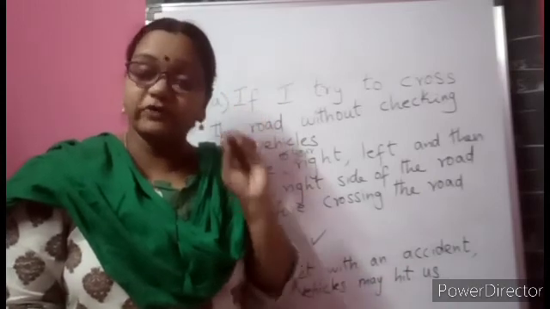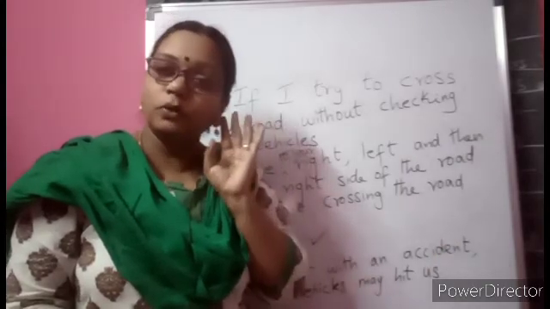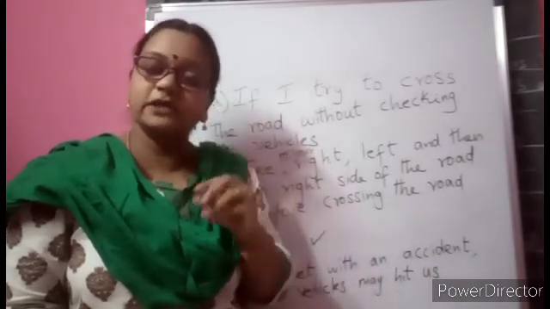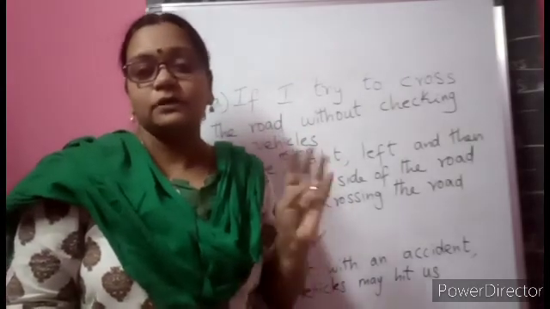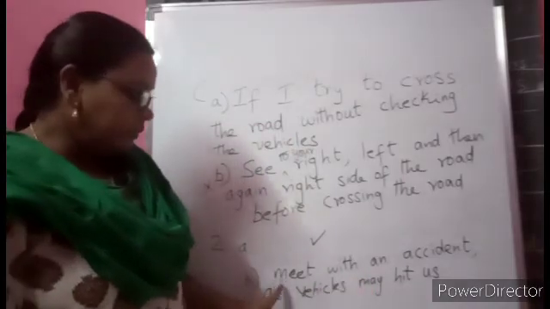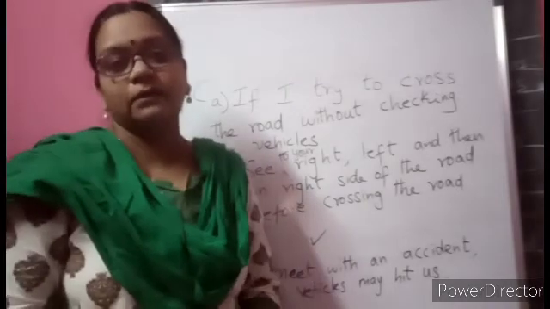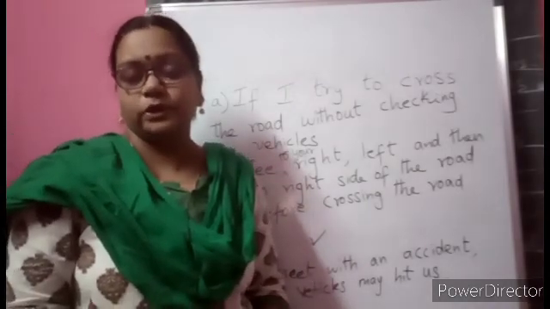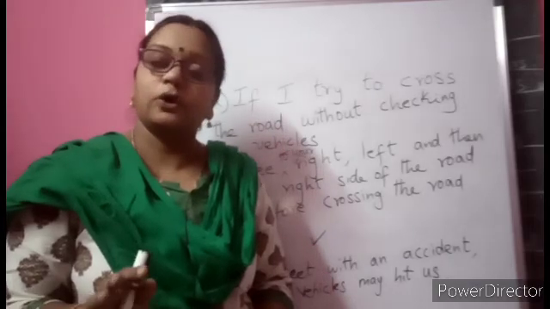When you know that, first we should know the traffic rules, then only we should go on the road for riding a bicycle. Before riding a bicycle, we have to learn the rules, then only can we start riding, so that we can be safe. If you are not following them, you and your friend could meet with an accident, as vehicles may hit you both. That has to be avoided. Nobody wants to get into an accident, children. We want to be safe.